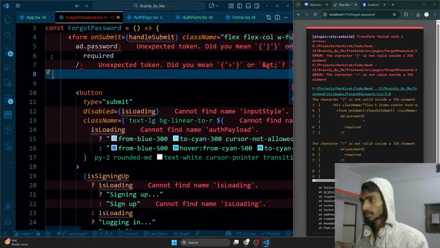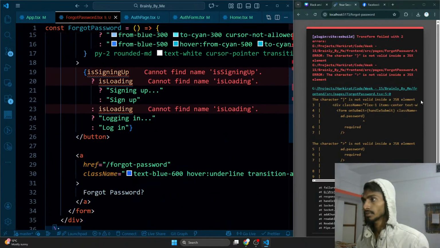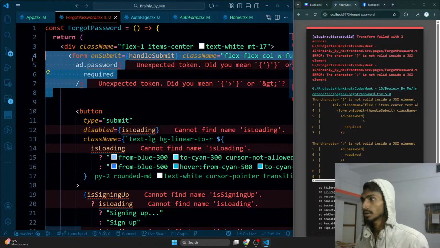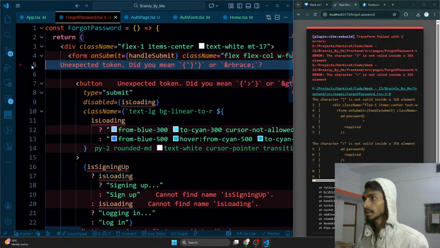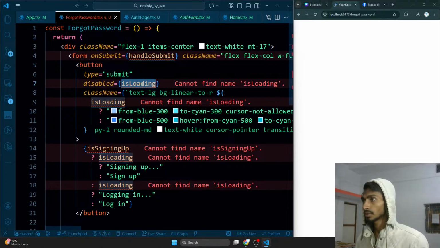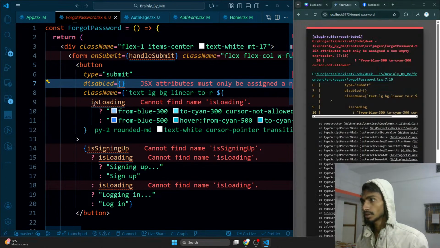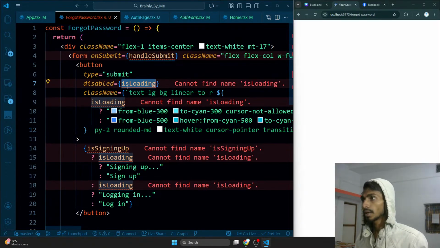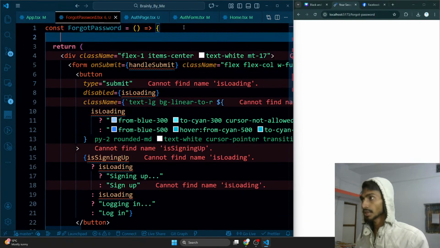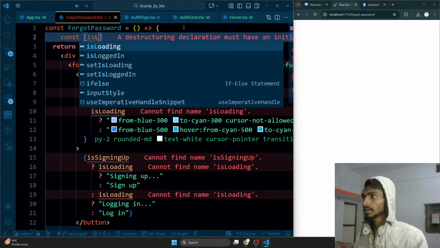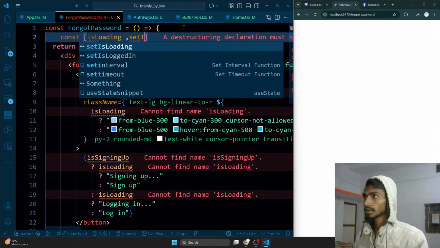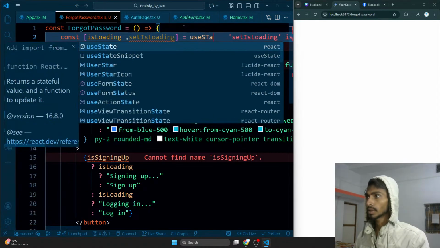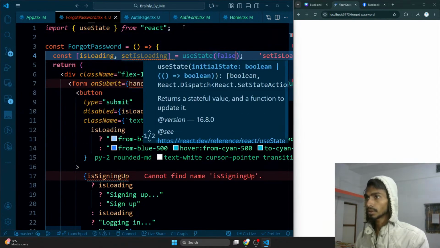Okay, let's get rid of this. Is this even not okay? Button I have here. Let's remove this part. As for this loading, okay, let's do one thing. I will have a state, const isLoading, setIsLoading. That's going to be useState, and that's going to be false for now.